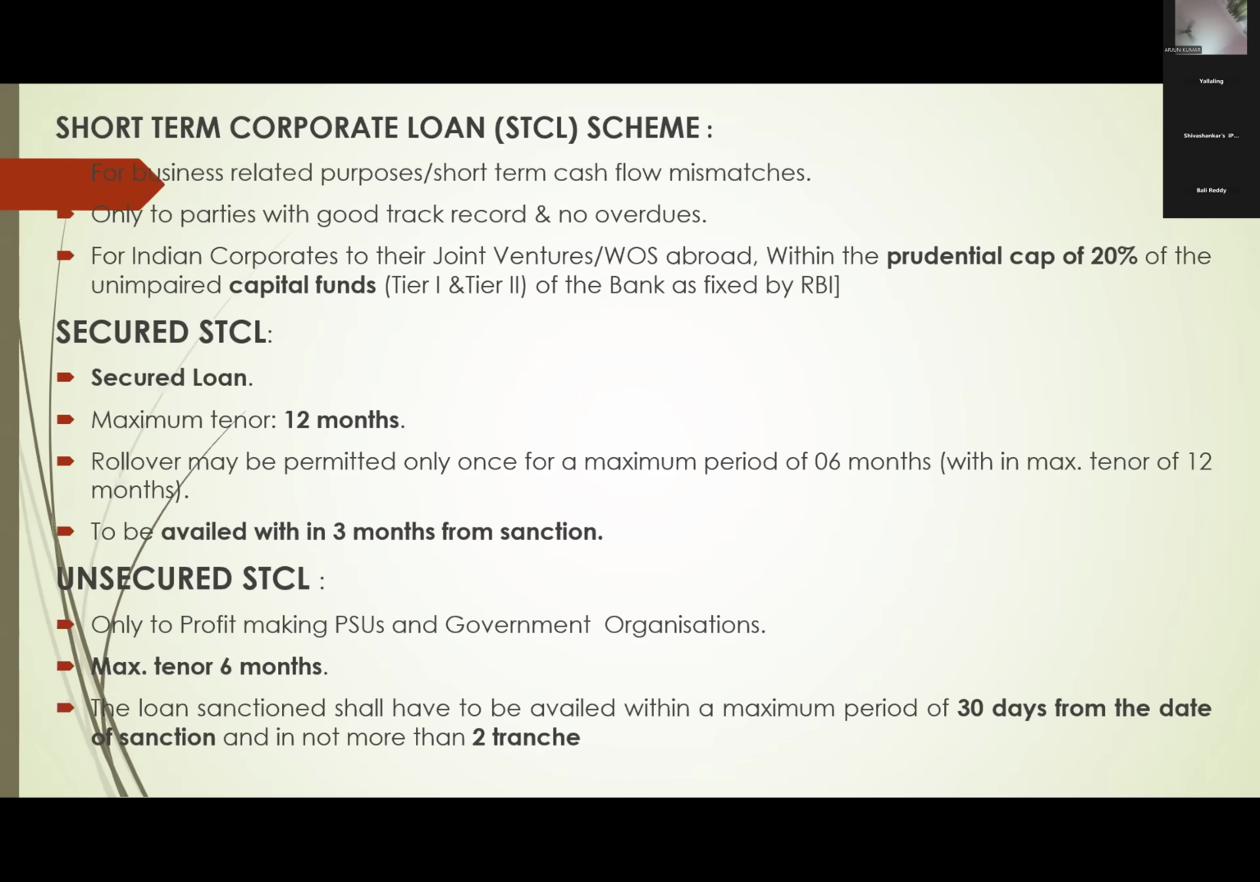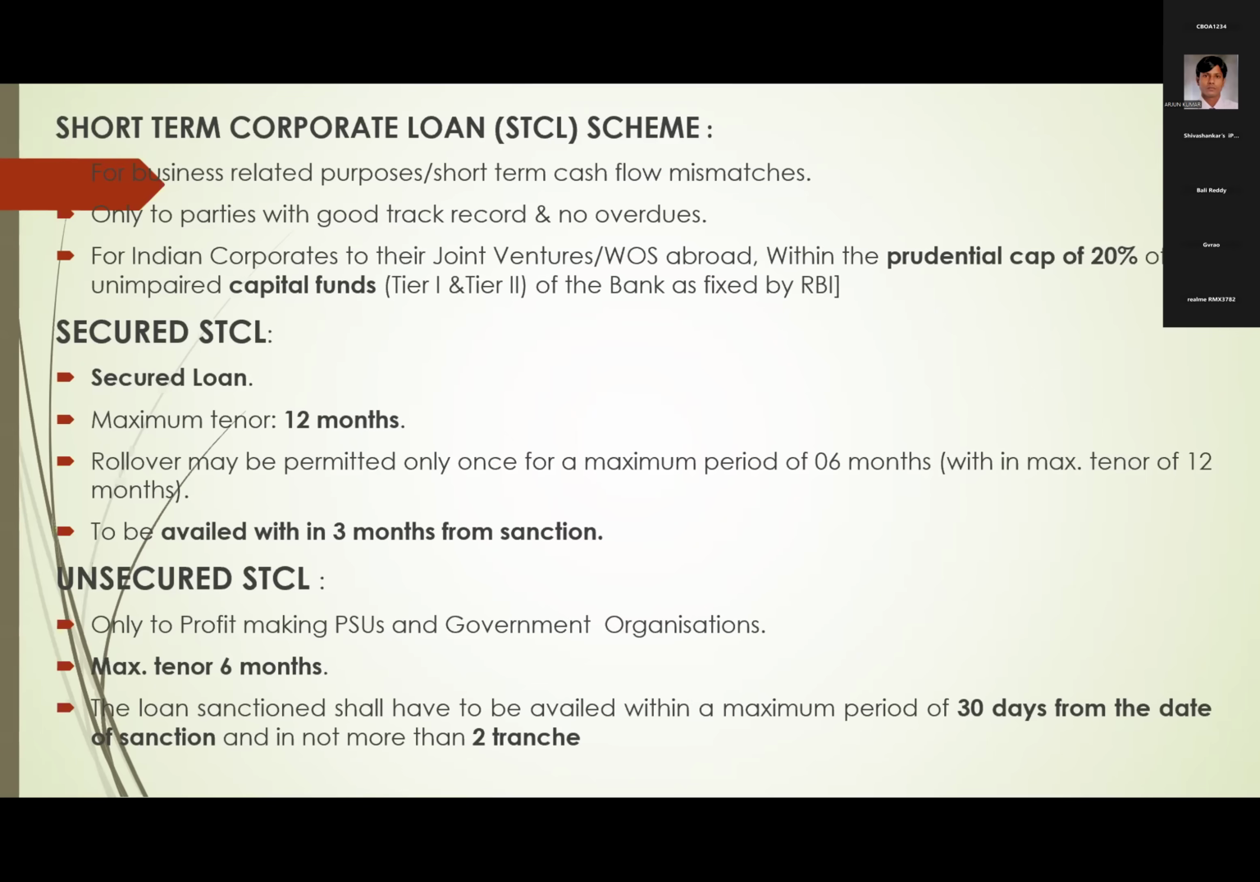Any purpose, whether they can use it for fixed assets purchase instead of a term loan, or they may use it for working capital for purchasing raw materials instead of our working capital loan, or they may pay suppliers, whatever it is, we call it a general corporate purpose or temporary mismatch in their cash flows. For such mismatches, we will sanction short-term corporate loans. We cannot sanction them at circle level; only at head office level will STCLs be sanctioned.